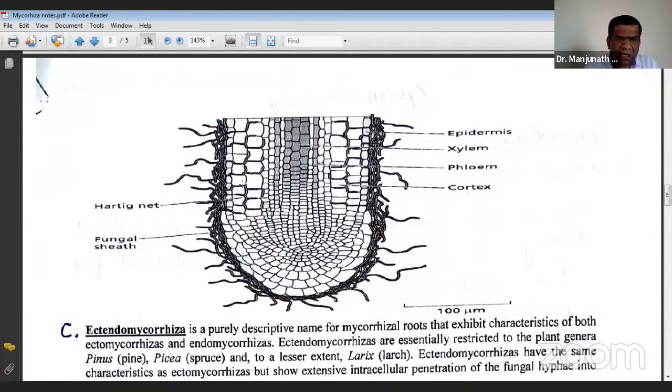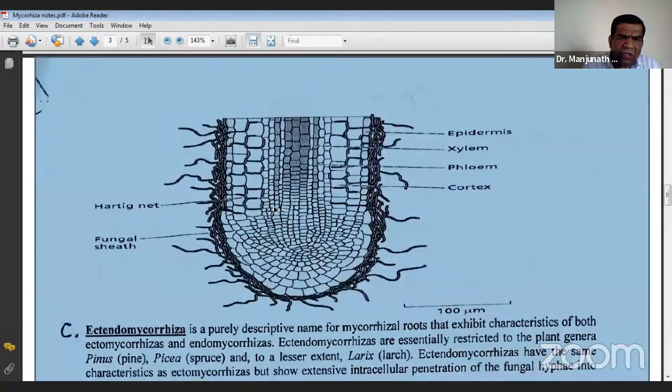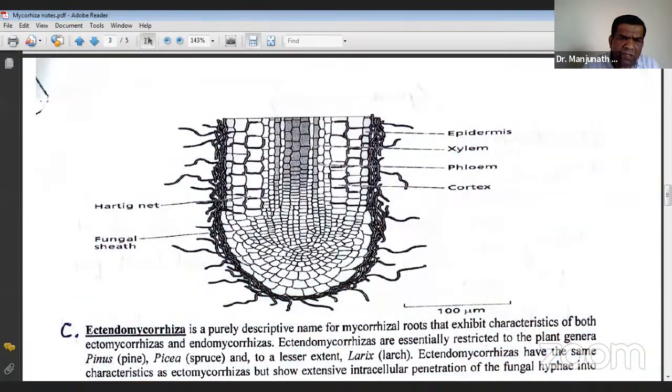And you can see here the Hartig net. You can see the formation, and since this is ectomycorrhiza, there is no penetration of the mycelium inside the cell of the plant tissue, the root cell. You can see its establishment is on the outer surface of the cell, and it forms a web-like structure. And you can see this is the Hartig net.